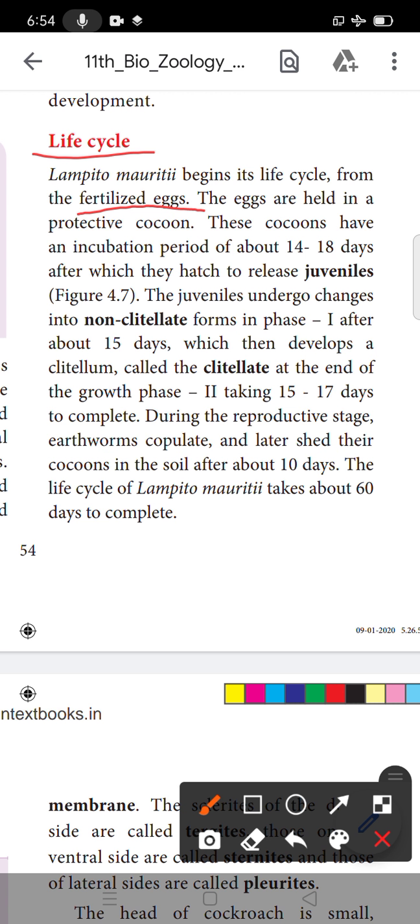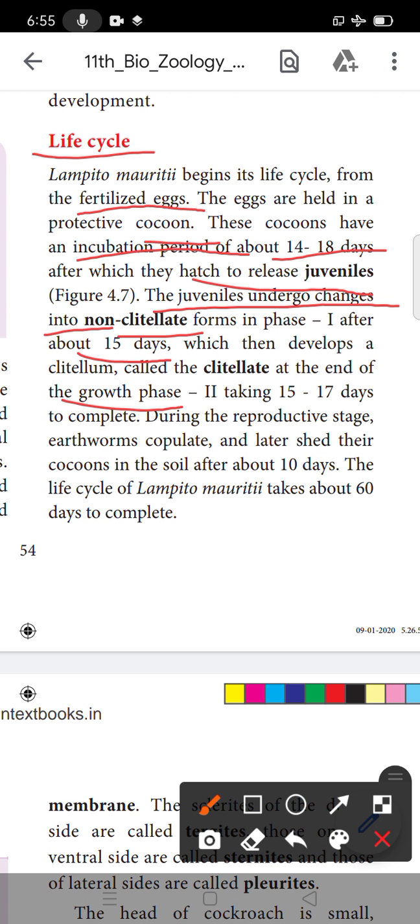The eggs are held in the cocoon stage, the next stage. The cocoon has an incubation period of 14 to 18 days. They hatch to release the juveniles. The juveniles undergo changes, in the non-ciliate form in phase 1 after about 15 days, which then develop the ciliatum, called the clitellum, at the end of the growth phase.